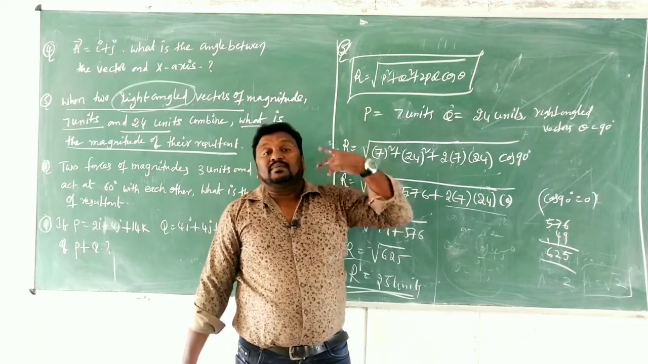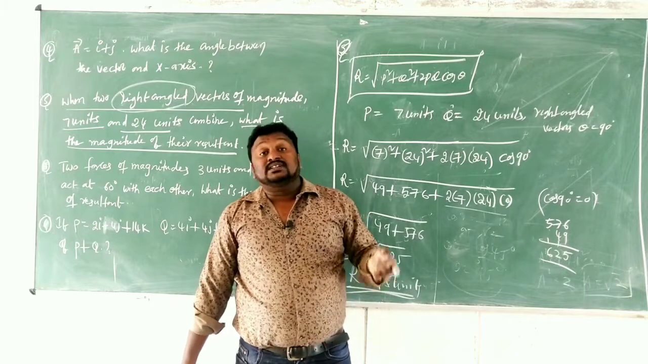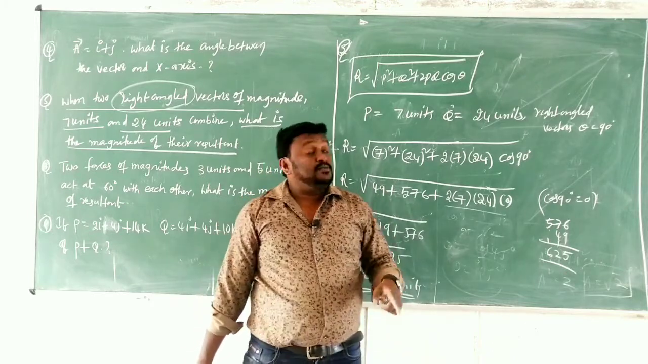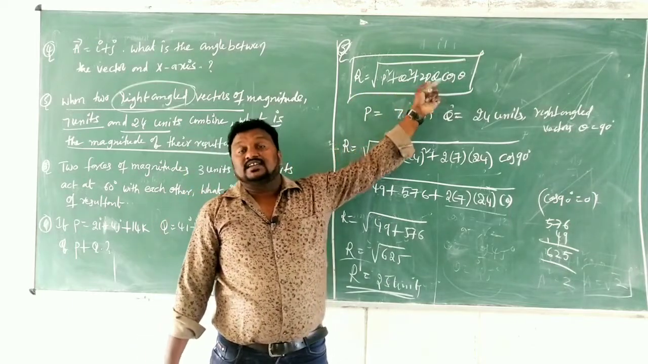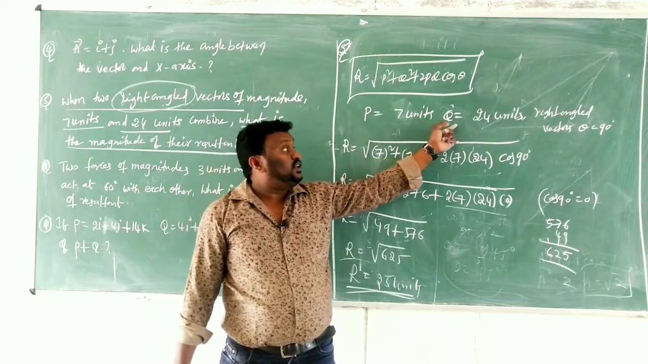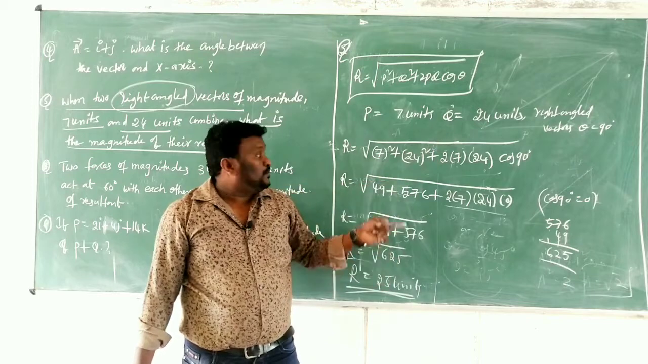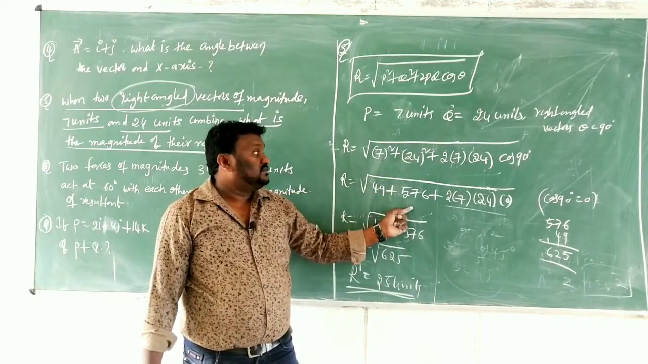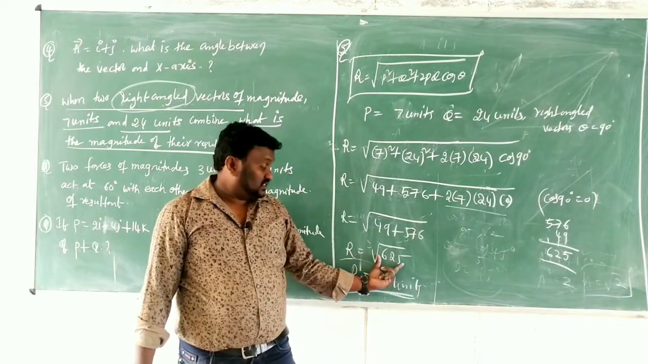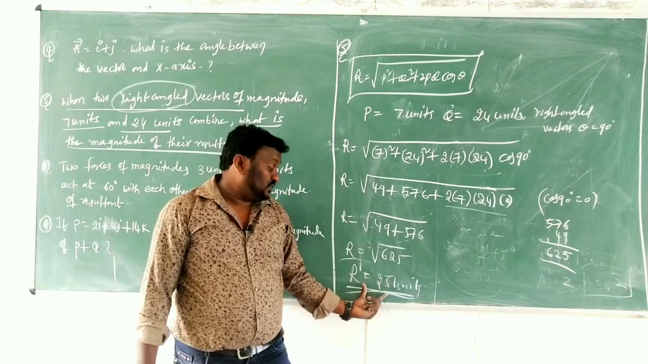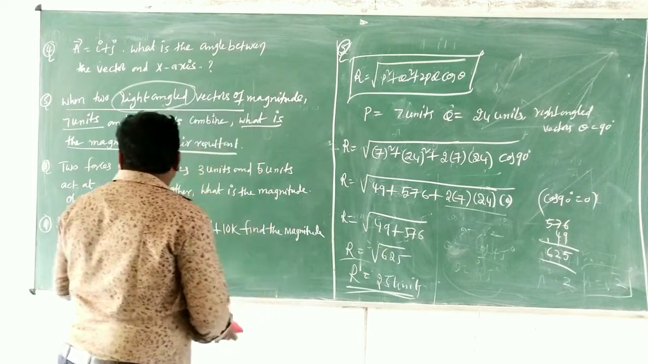When we combine two vectors at a certain angle, the resultant is given by R equals the square root of P squared plus Q squared plus 2PQ cos theta, given that P is 7 units and Q is 24 units. Substitute cos 90 is 0, 7 squared is 49, 24 squared is 576, and this term is 0. What do you get? R equals the square root of 625, which is 25 units. Clear?